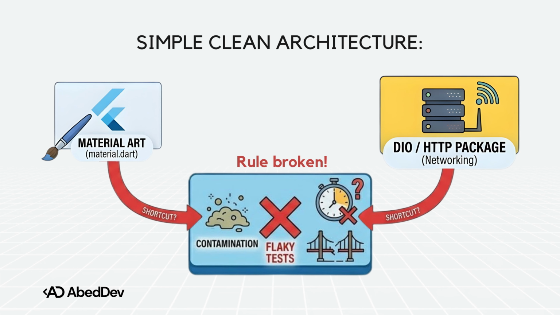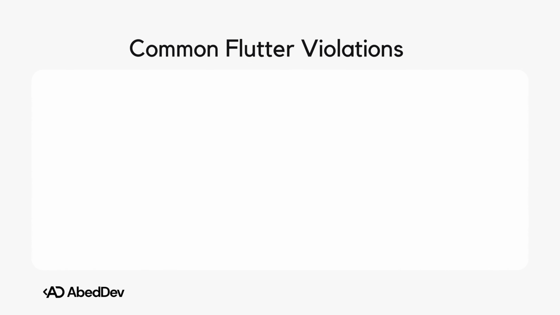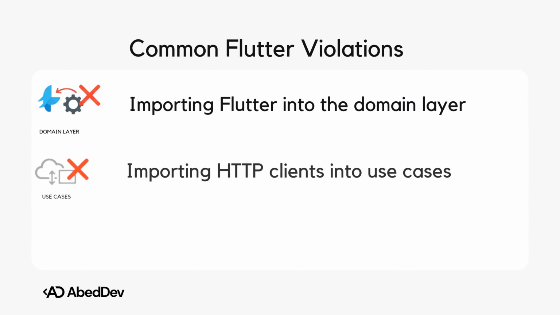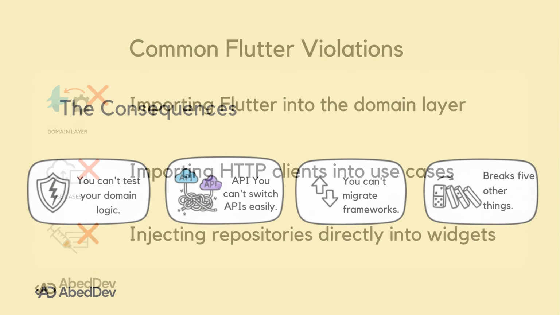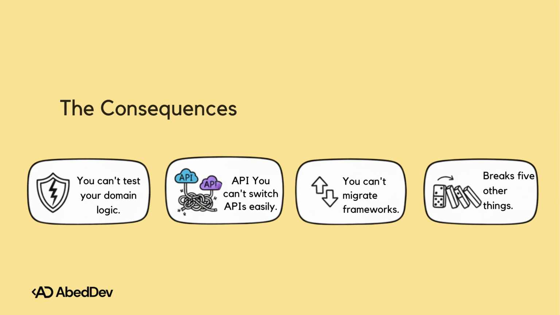They seem like a harmless little shortcut, but they are a textbook example of breaking that one core rule. So, what's the big deal, right? Well, those small shortcuts lead to massive problems down the road. All of a sudden, you cannot unit test your core logic without mocking the entire Flutter framework. You cannot just swap out your REST API for GraphQL, because your business rules are literally tied to your network client. It's that awful sinking feeling of being trapped.